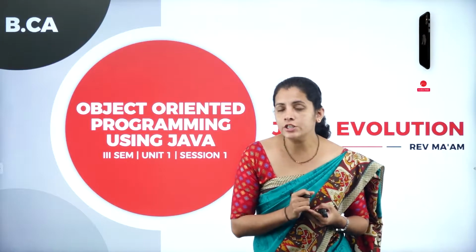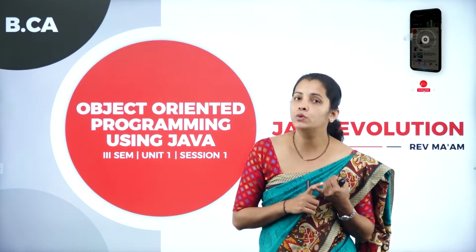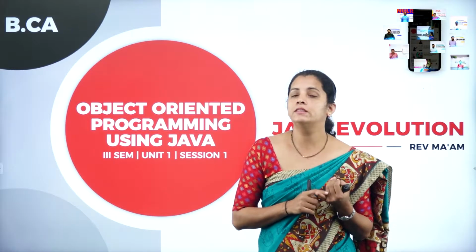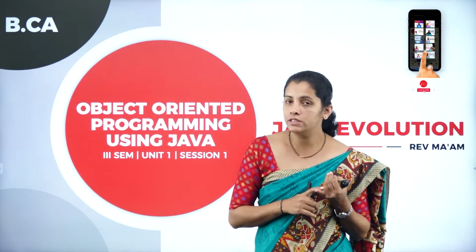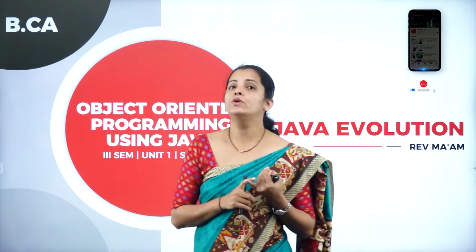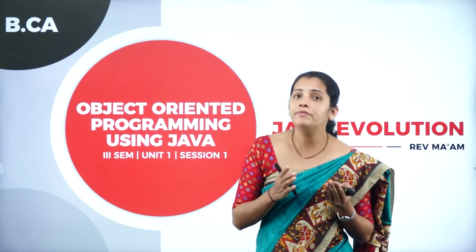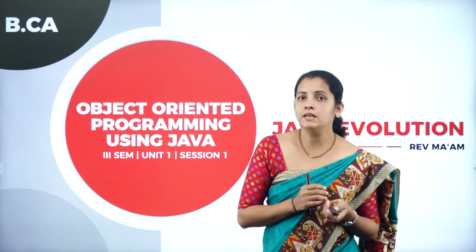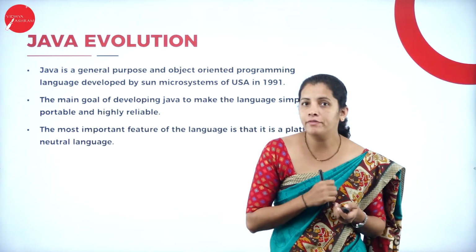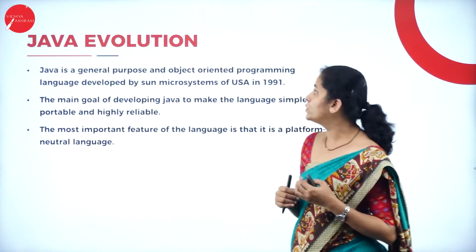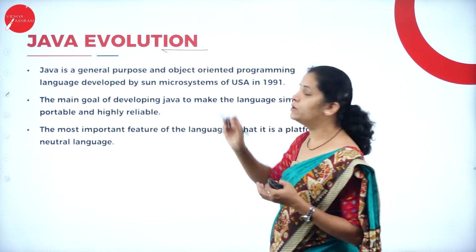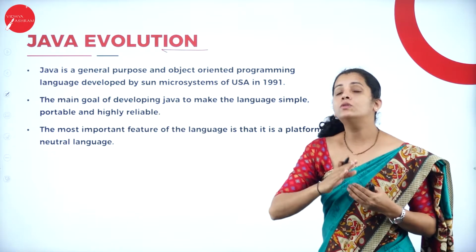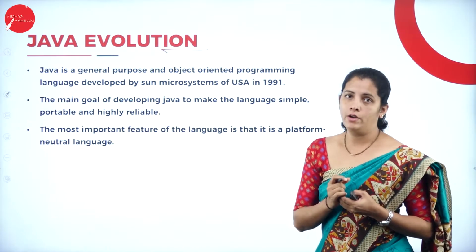In my today's session, at the beginning, I'm going to deal with Java evolution. Then I'm going to deal with the features of Java. Along with that, I'm going to deal with the difference between the C and C++ programming. Moving further, at the beginning, I'm going to have Java evolution. So what is Java evolution and how has Java evolved?